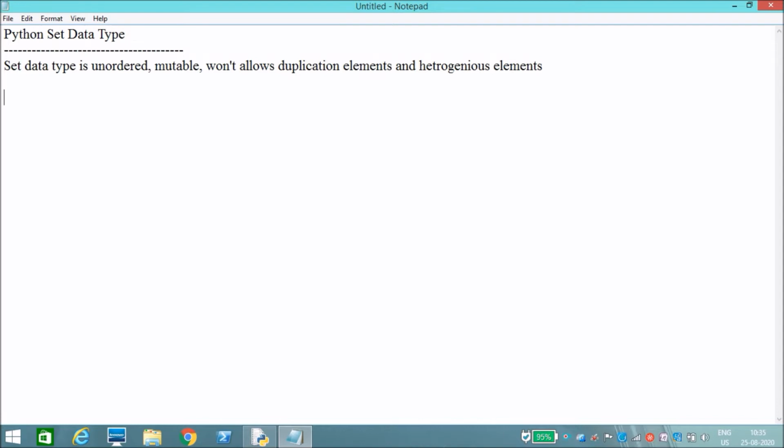List is mutable and tuple is immutable, so in a tuple we cannot change the values. Set won't allow duplicate values, it will remove them, while both list and tuple allow duplicate values. And it is heterogeneous, which means we can include strings, floating point numbers, integers, and complex numbers.